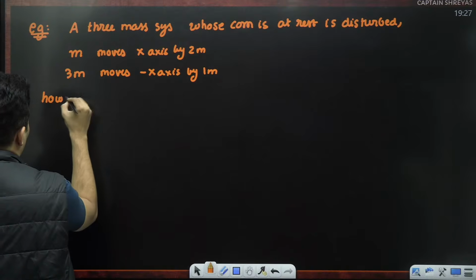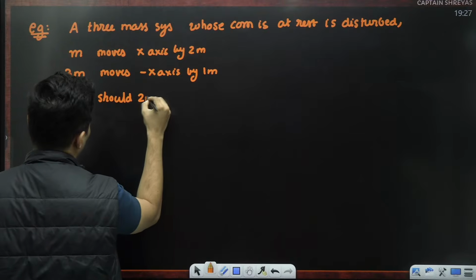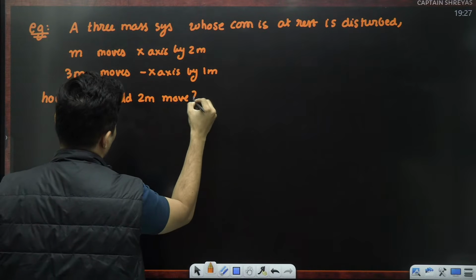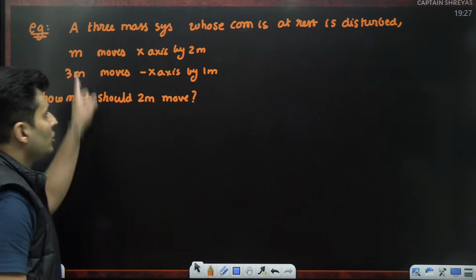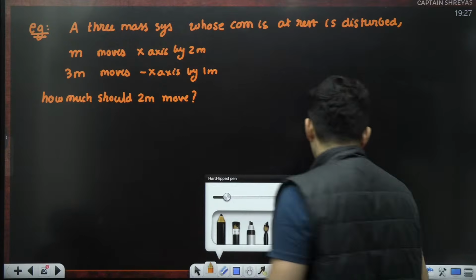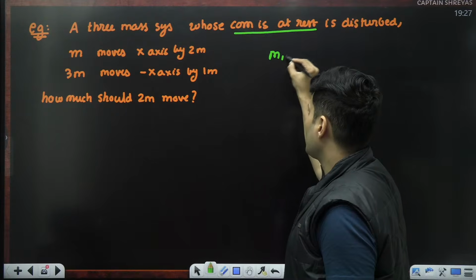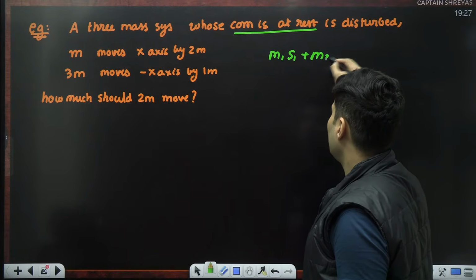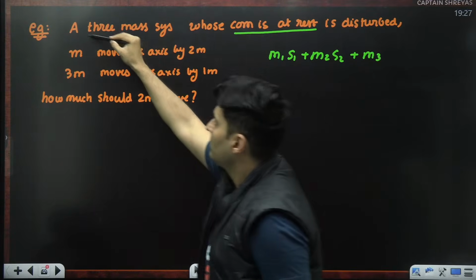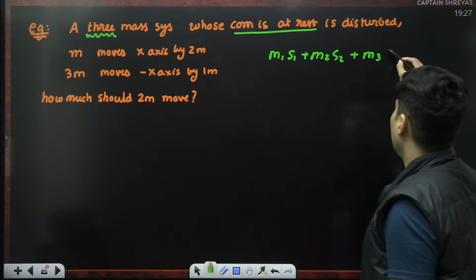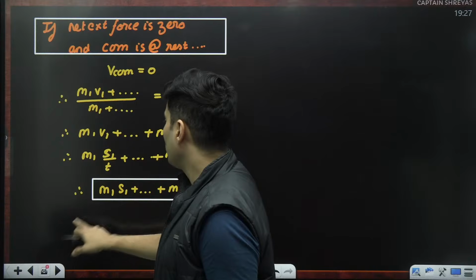How much should 2m move? How much should 2m move so that the center of mass obviously should be kept at rest? If you see, the main condition is right over here, center of mass when it is at rest, then I just told you M1 S1 plus M2 S2, as many masses, here there are 3 masses, it's clearly mentioned 3 masses, so till M3 S3 is equal to 0. That is what I gave it to you right over here.